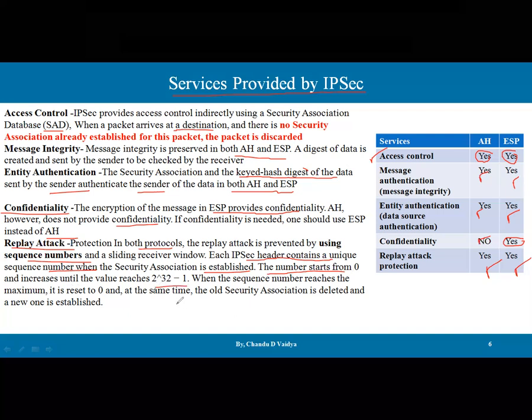When the sequence number reaches the maximum, it is reset to 0, and at the same time the old security association is deleted and a new one is established. This is available in both the AH protocol and the ESP protocol, guys.